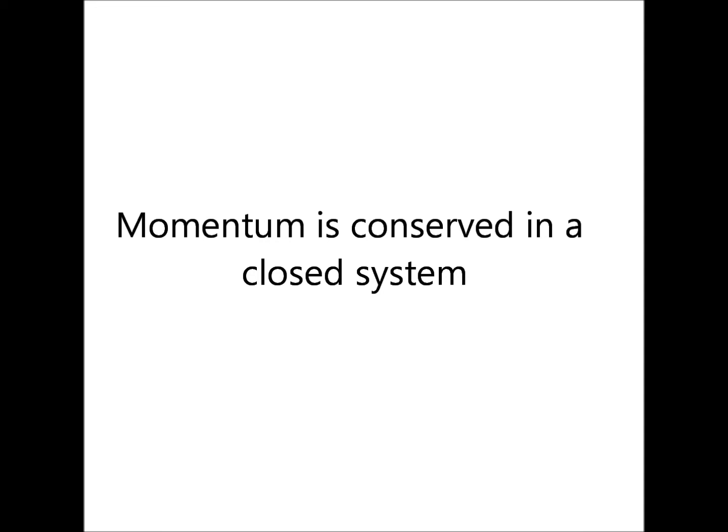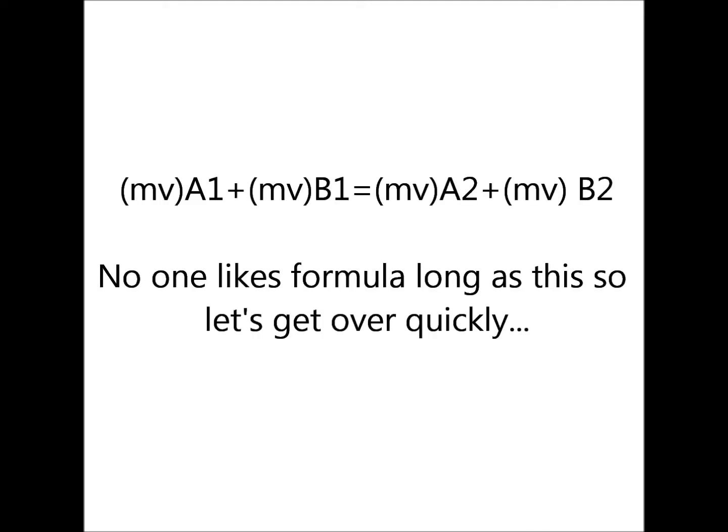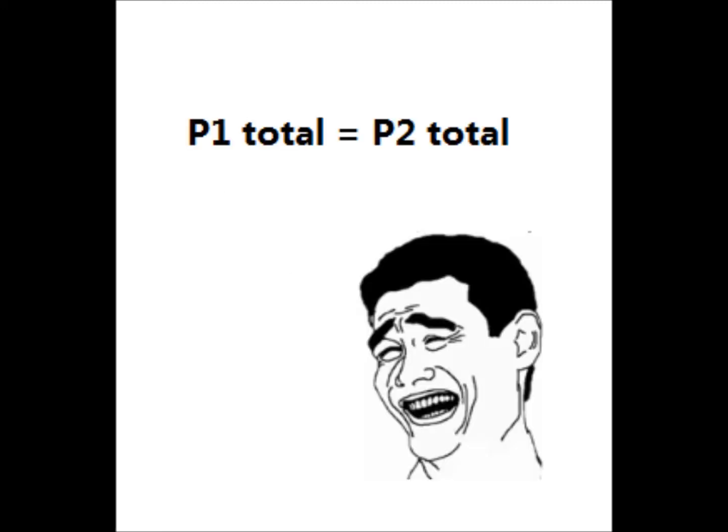The law of conservation of momentum states that the total momentum at the beginning is equal to the total momentum at the end. The conservation of momentum can be illustrated by the formula: mass and velocity of object 1 at the start plus mass and velocity of object 2 at the start is equal to mass and velocity of object 1 at the end plus mass and velocity of object 2 at the end. Or more simply, total P1 is equal to total P2.